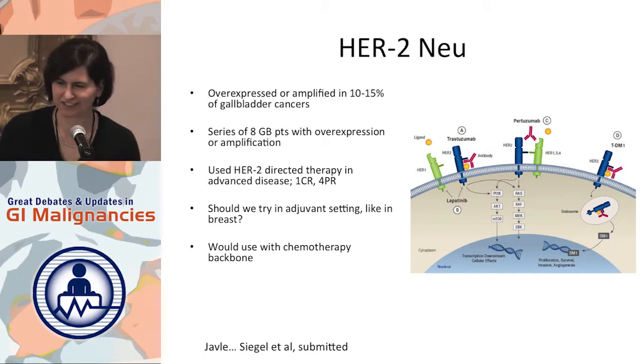We have our very large series of 8 gallbladder cancer patients together with MD Anderson. We gave them all Herceptin. Most of them also got gem-cis. And we actually saw 1 complete response and 4 PRs. So really pretty promising. We're trying to get together either a bucket trial or a larger prospective study going. It does raise the question, should we be trying this in the adjuvant setting for those who do overexpress, as we do in breast cancer?